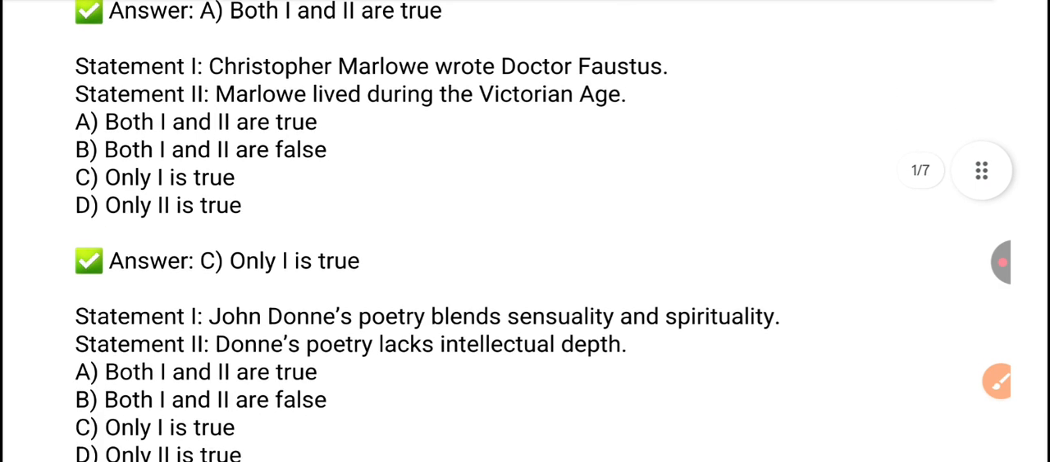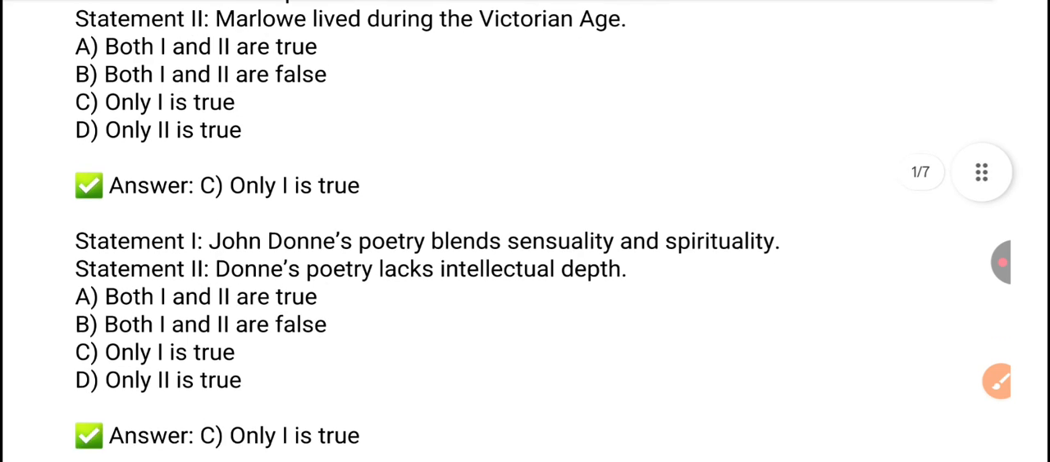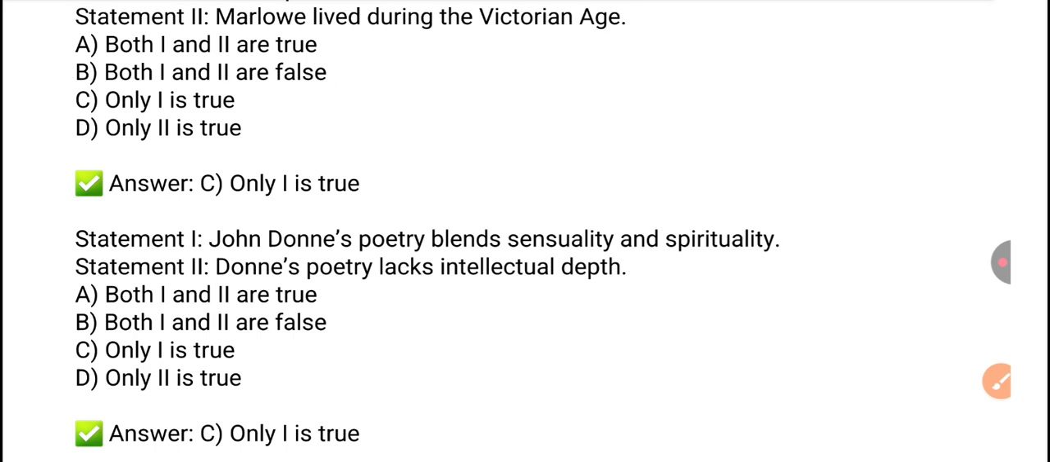Next question. John Donne's poetry blends sensuality and spirituality. Second statement: Donne's poetry lacks intellectual depth. Which one is correct or incorrect? So the right answer is option C. Only the first statement is true. John Donne's poetry blends sensuality and spirituality.